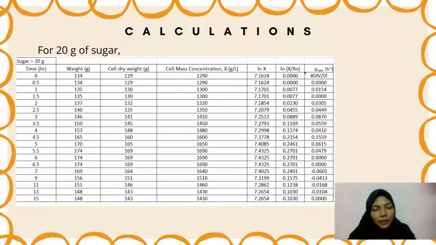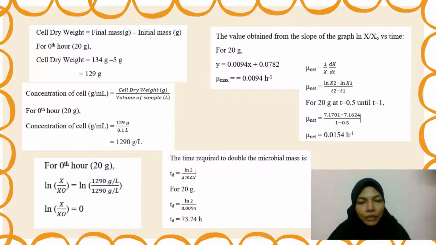So from the data tabulated from the experiment, we can calculate based on this table. This is for the medium of 20 gram of sugar with yeast. We can calculate the cell dry weight, cell mass concentration X, ln X divided by X initial, and the net growth rate of the cell. This is a sample calculation for the data in the earlier table.